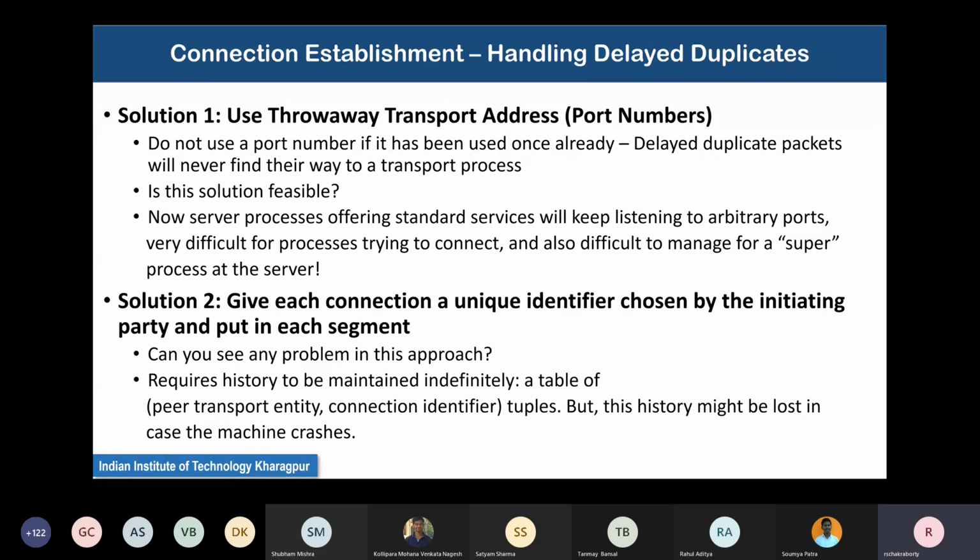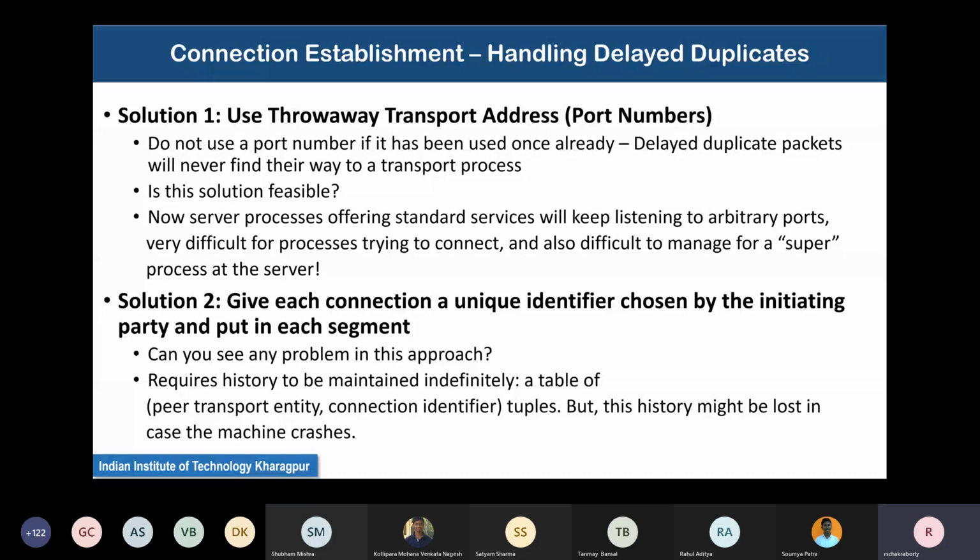Second, I will give each connection an identifier. This second one actually looks reasonable, but there is a problem. See, we want identifiers for every connection. This is what I said: one of the fundamental techniques is you assign an identifier chosen by the initiating party, the party which starts the connection, and you put it in each segment.